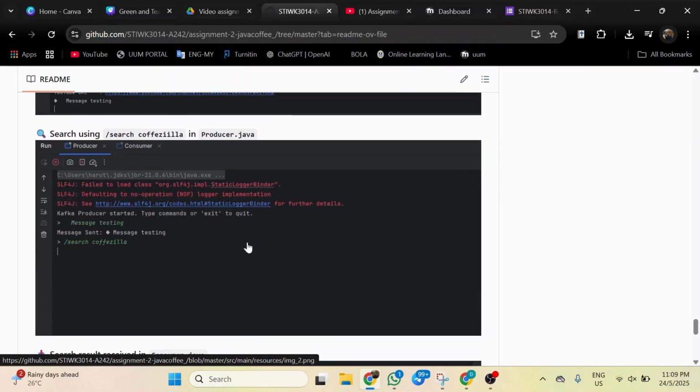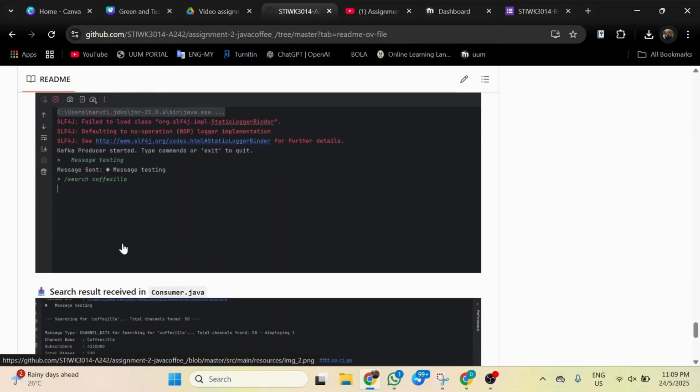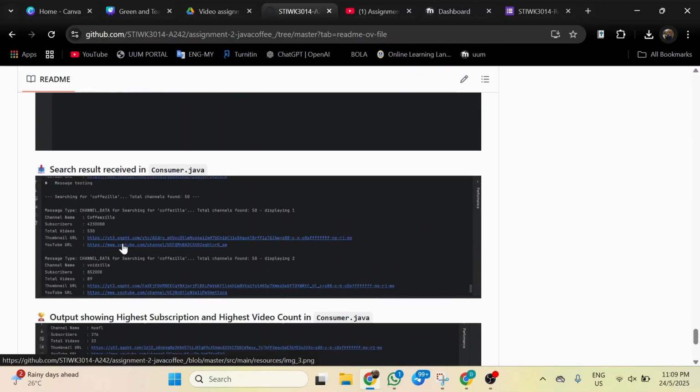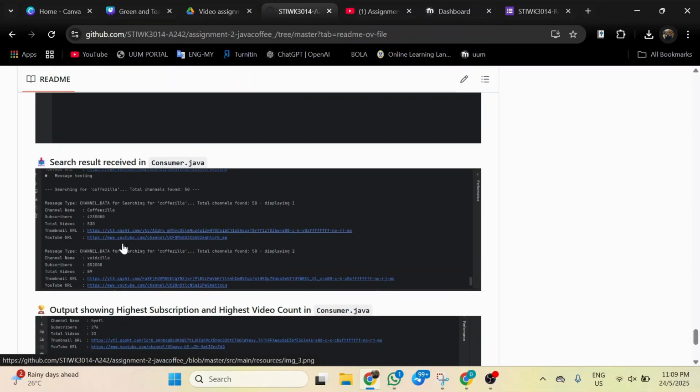And then the third screenshot is about searching on YouTube using the command search CoffeeZilla. I typed the command search CoffeeZilla, and this tells the producer to connect to the YouTube API and find channels related to CoffeeZilla. The producer sends this data to Kafka.